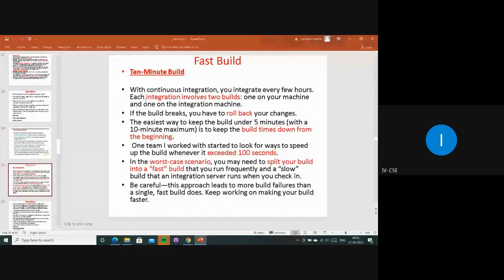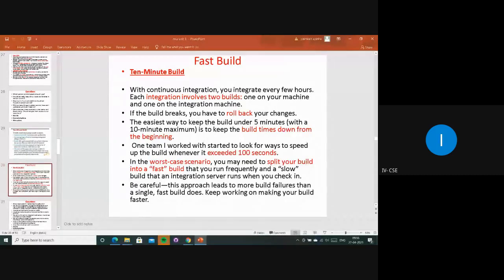Each integration involves two builds, one on your machine and one on the integration machine. Both will be converting and displayed as one project. If the build breaks, you have to roll back your changes.